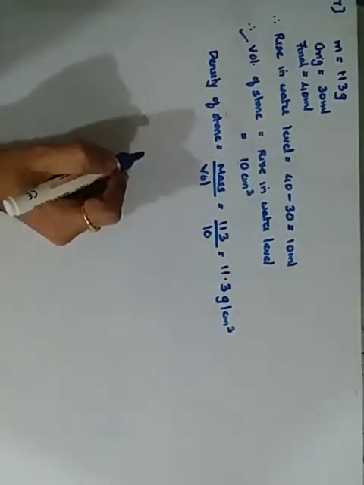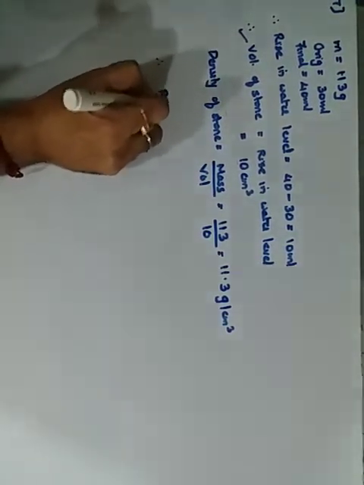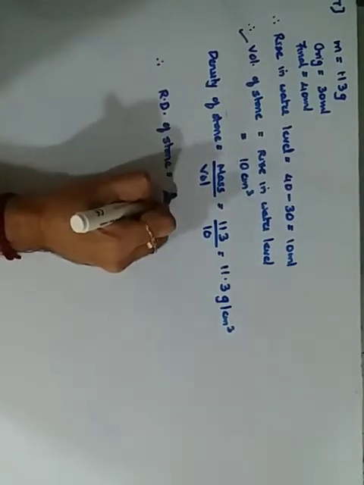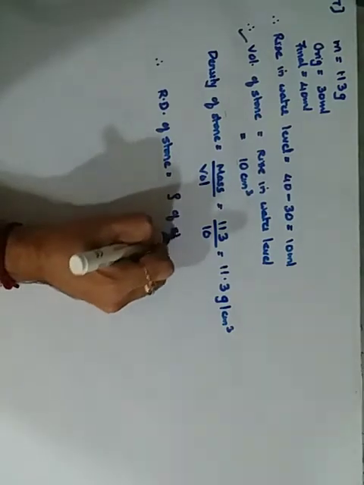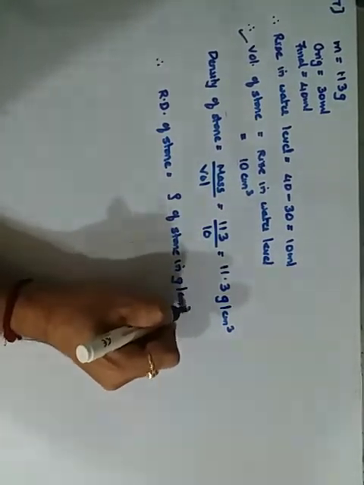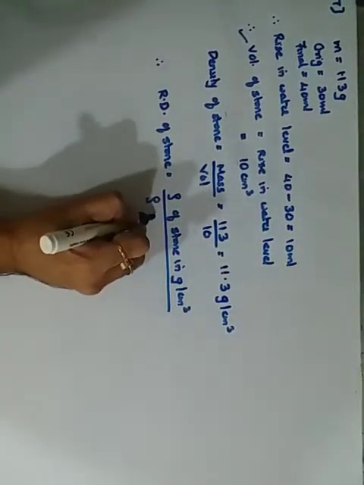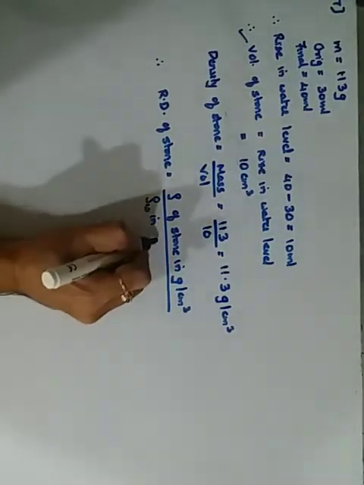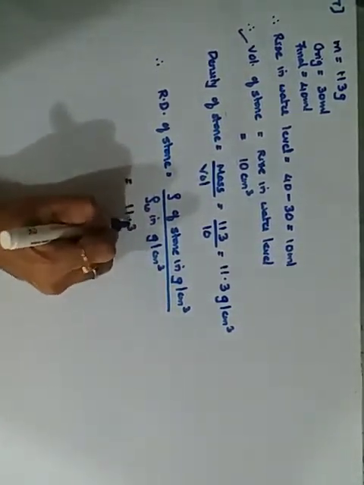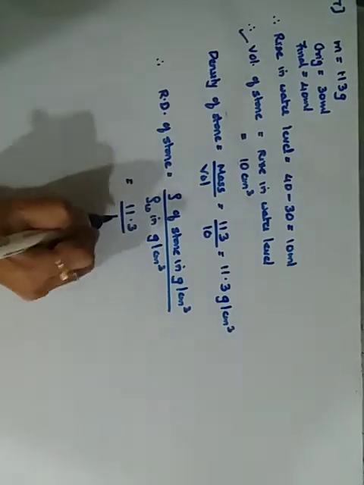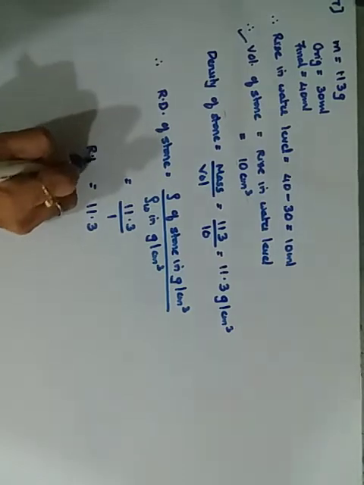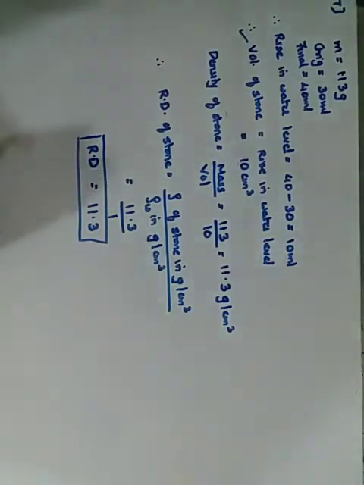Now you want relative density, and therefore relative density of the stone is simply equal to the density of stone in grams per centimeter cube upon density of water in grams per centimeter cube. So it will remain 11.3 upon, in grams per centimeter cube it is 1. Therefore your relative density is 11.3. Relative density of the stone is 11.3. Got it?